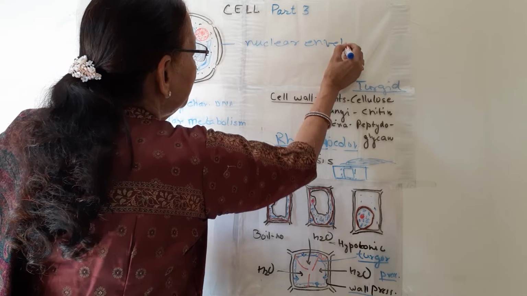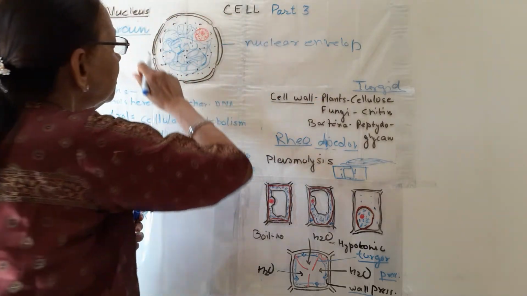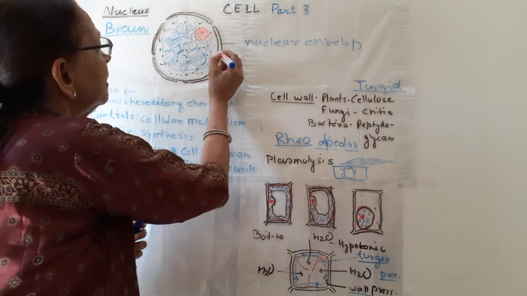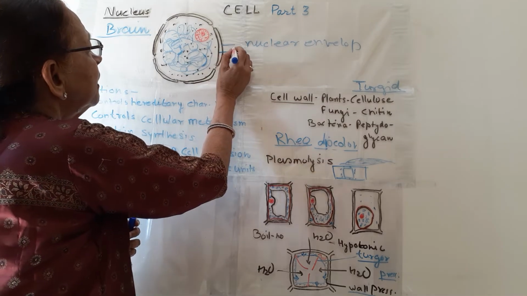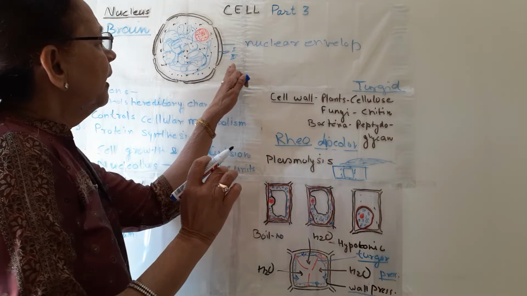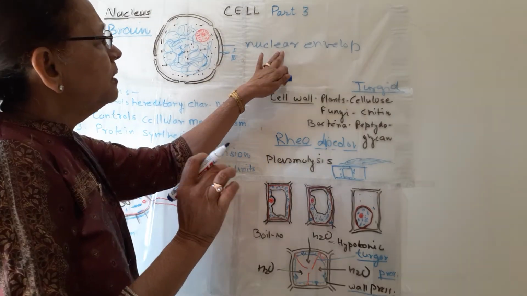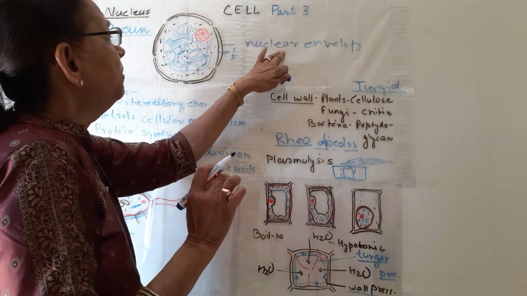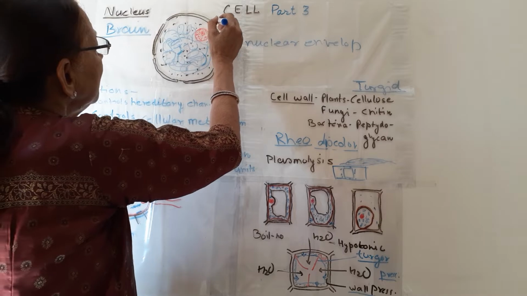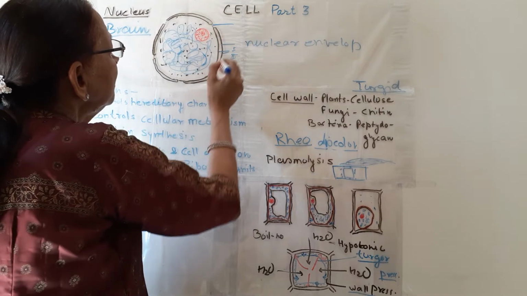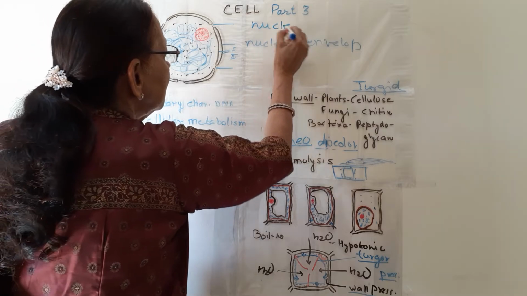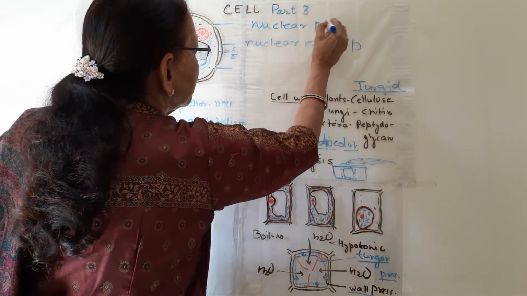The nuclear envelope is the outermost membrane of the nucleus, and as you can see, it is double layered. 1 and 2. Two layers are there. So this is the nuclear envelope or nuclear membrane. You can see in the nuclear membrane there are gaps. These gaps are known as nuclear pores.